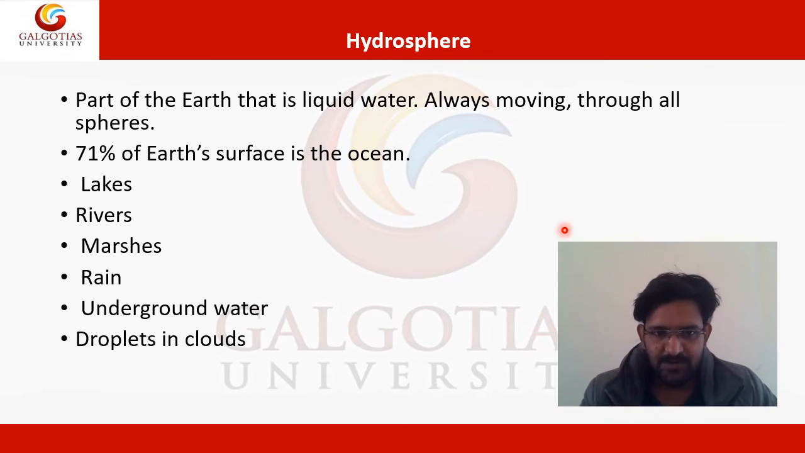Now let's talk about the hydrosphere. This is the part of the earth that is liquid water, always moving through all spheres. 71% of the earth's surface is ocean, lakes, rivers, marshes, rain, underground water, and droplets in clouds. So wherever there is water, it all comes together to make the hydrosphere.